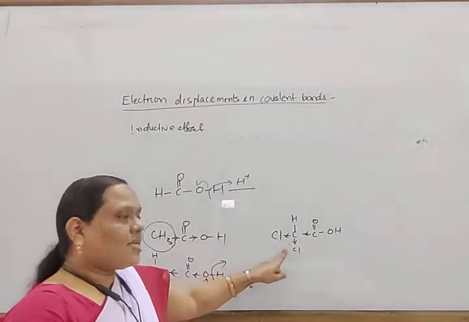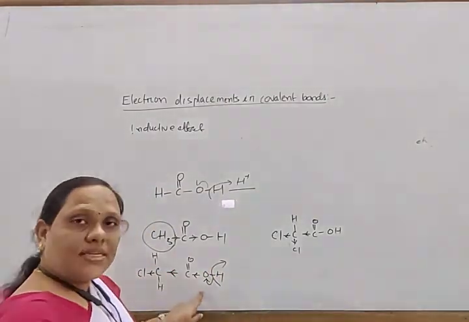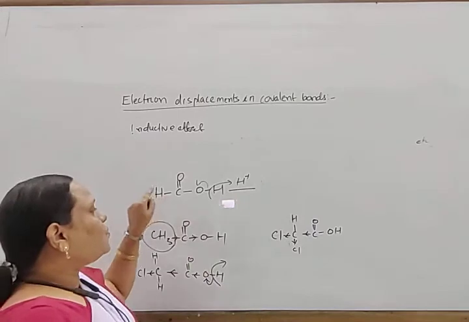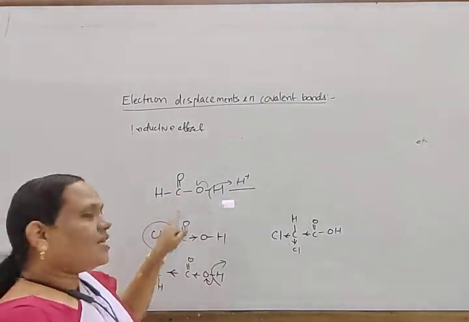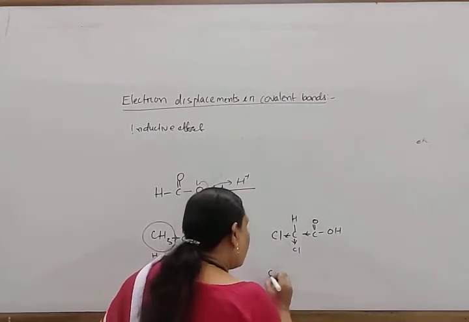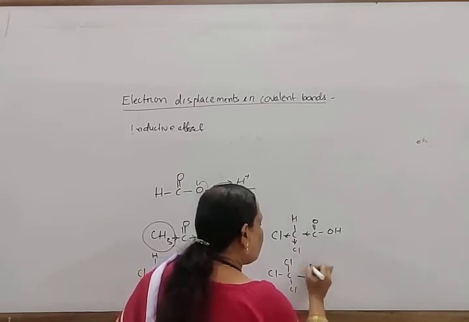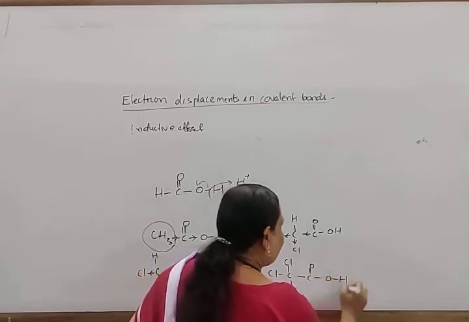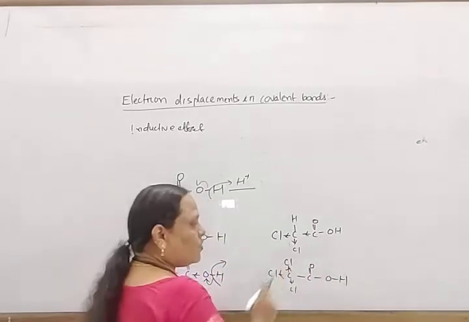So dichloroacetic acid is more acidic than chloroacetic acid, and this is more acidic than acetic acid, which has no minus I group. Similarly, if we compare trichloroacetic acid, CCl3COOH, there are 3 electron withdrawing groups.